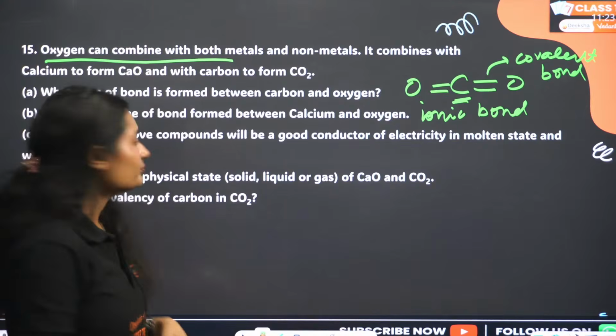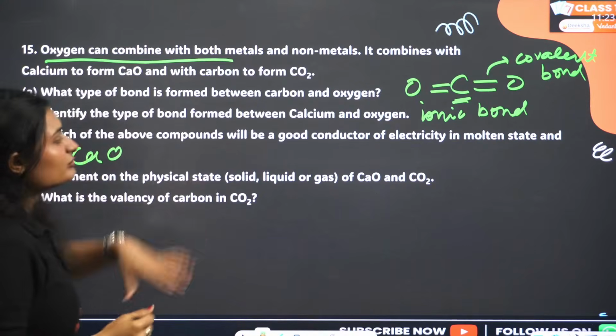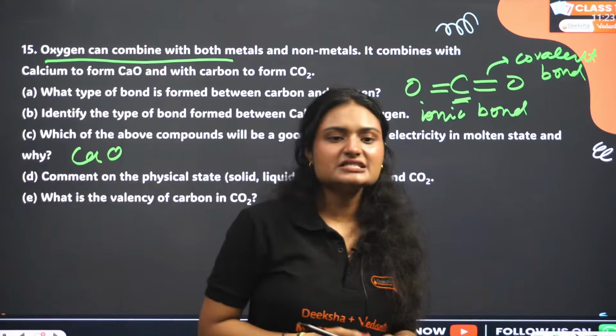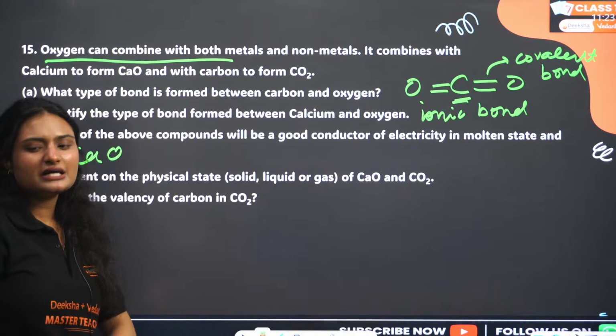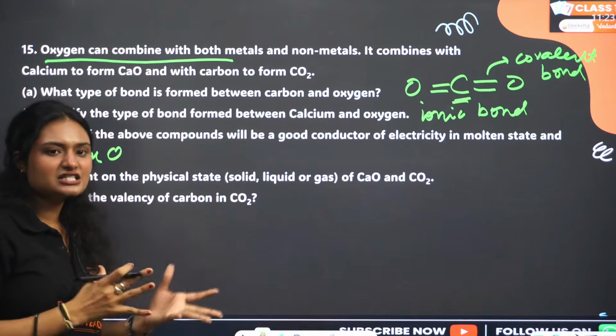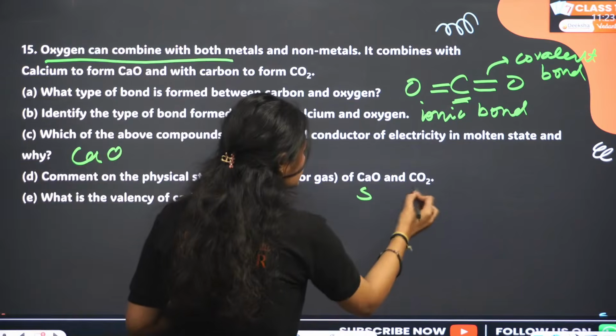Okay, so the compound that will be a good conductor of electricity is calcium oxide. Comment on the physical state of calcium oxide and carbon dioxide. Carbon dioxide is a gas, calcium oxide is solid. This is solid, this is a gas.